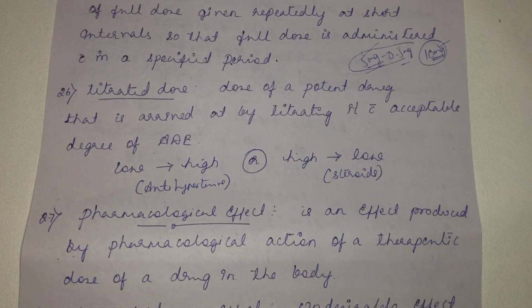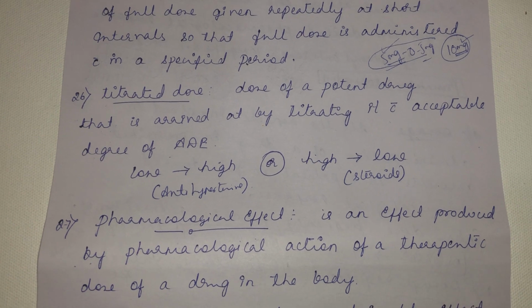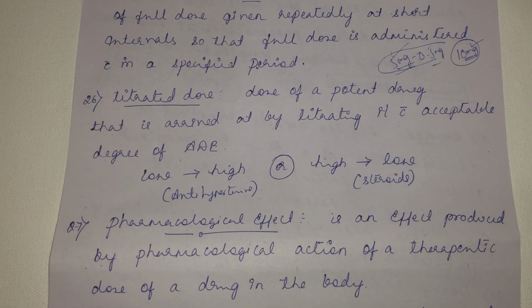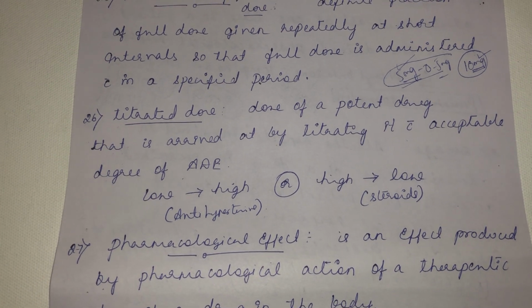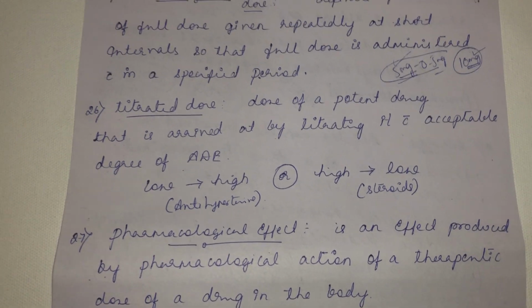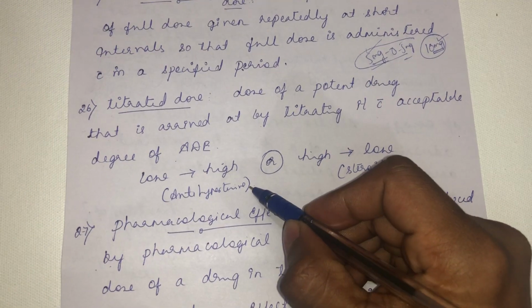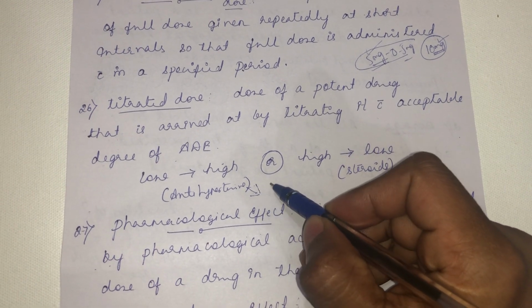Then the titrated dose. This is the dose of a potent drug that is arrived at by titrating it with an acceptable degree of adverse drug effect. For example, with an antihypertensive drug, you cannot straight away give a higher amount of the drug.